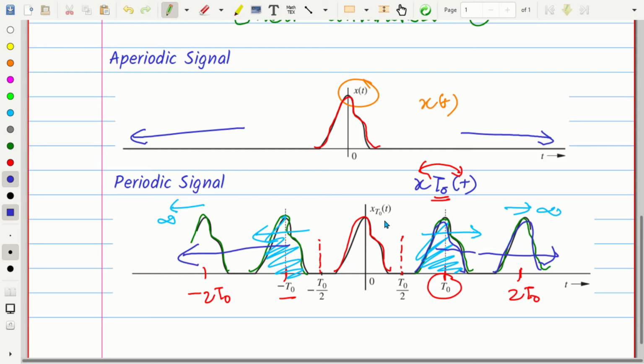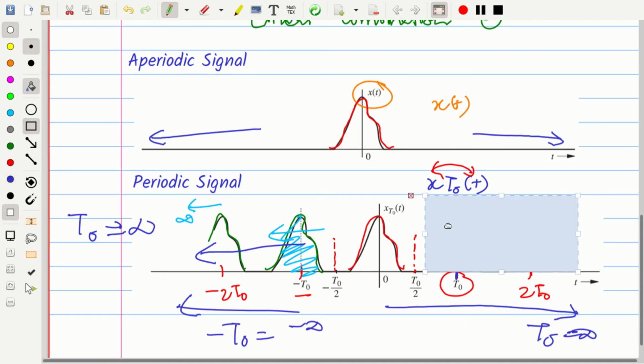So he said that any aperiodic signal can be considered as a periodic signal, provided the replicas of that signal are at infinity. Otherwise, we can say it is periodically repeated, but the period is infinity. That is the idea. We can express it as a periodic signal, but the T0 is going to infinity.